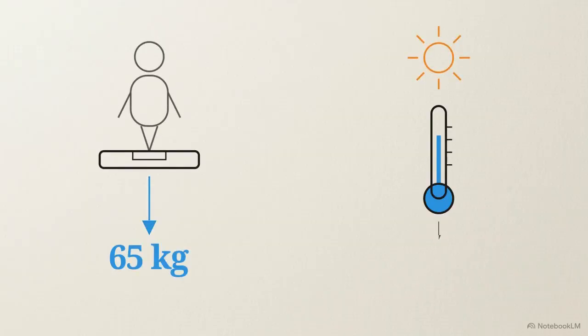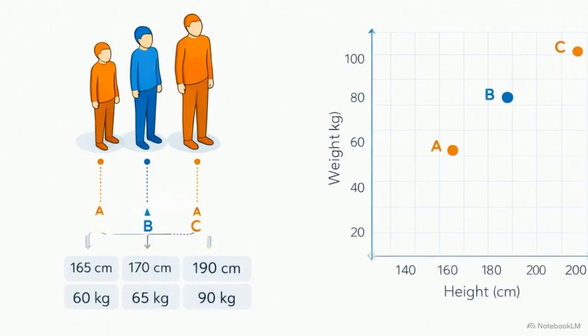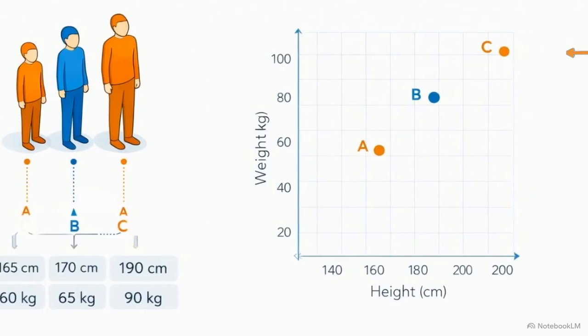When you step on a scale or check the temperature outside, you are turning a physical experience into a distinct value. This diagram shows how translation works. Person A is 160 centimeters tall, 55 kilograms. Person C is 200 centimeters and over 100 kilograms. Plotting these measurements on a 2D grid converts vague human descriptions like tall or light into exact numerical coordinates.